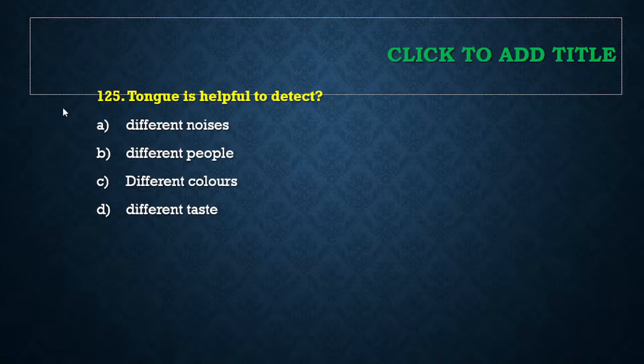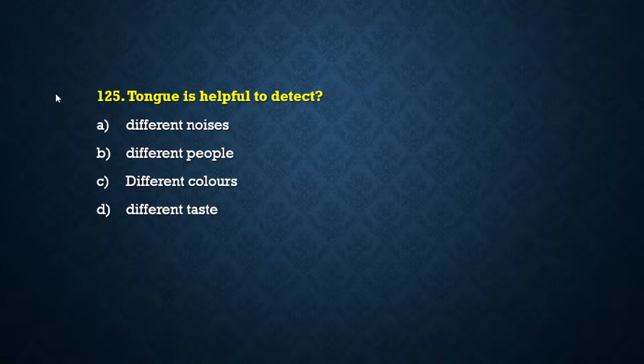And the last question of today is question number 25. Why is tongue helpful? Tongue क्यों helpful है? Tongue is helpful to detect different noise, different people, different color, different taste. So by the time you will answer the question, I'll give you some facts about tongue that will be helpful in your exam preparation.